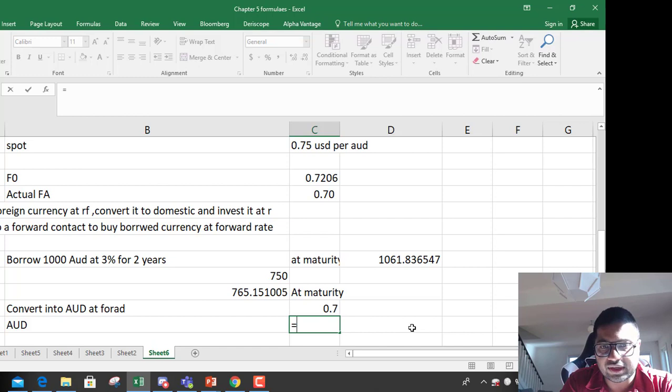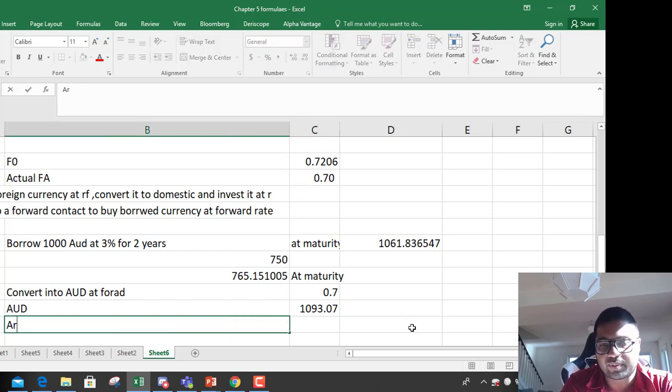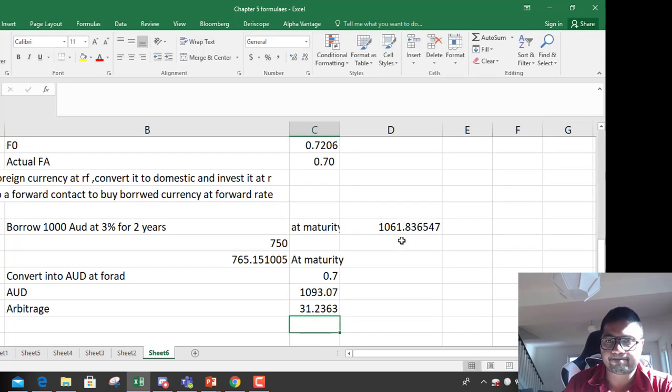If you convert it, how much are you going to get? 765 divided by 0.7. So you're going to get 1093. So your arbitrage equals this minus what you paid.